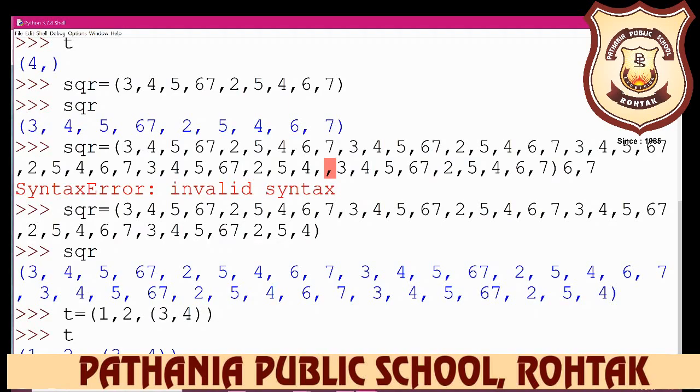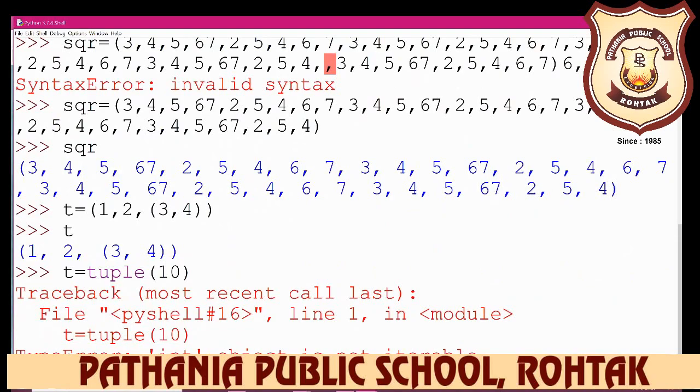You can use the tuple function to create a tuple from a sequence as per the syntax given below, like t is equal to, and you write tuple here. In tuple, for example, we want to write here 10, and then close it.